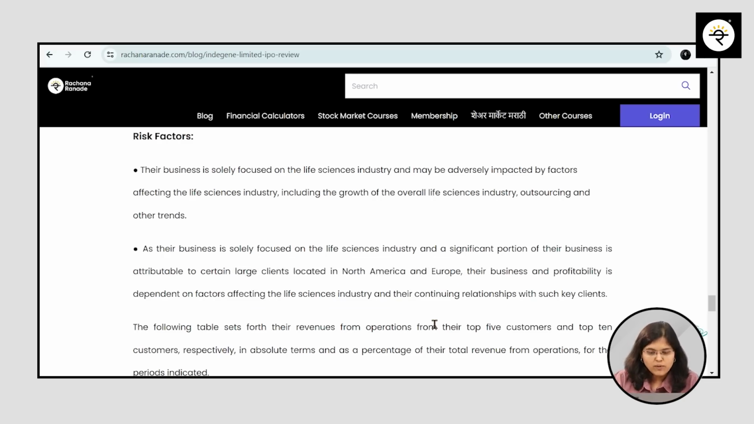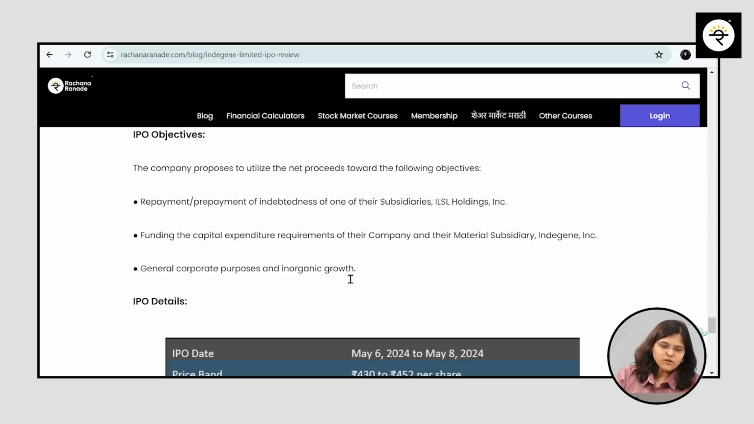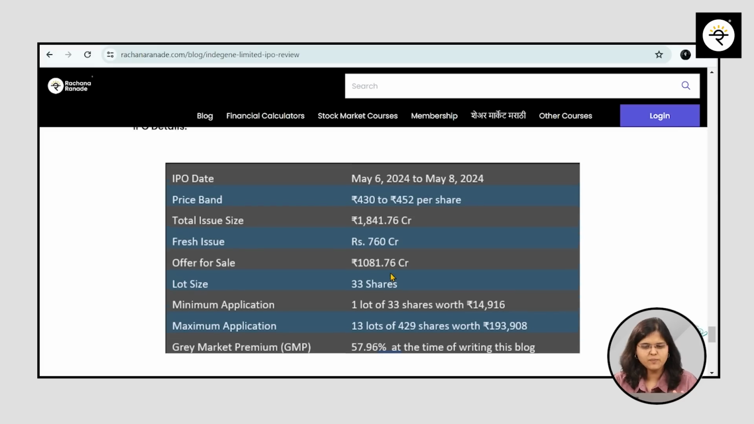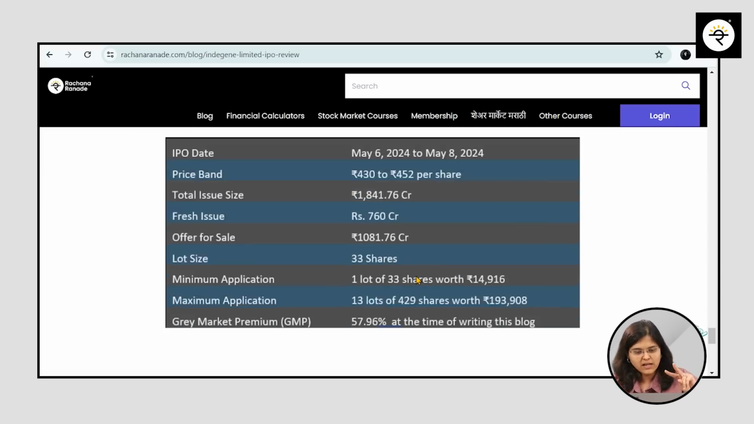One more risk factor they mention is the concentration of clients. The top 10 customers contribute almost 67% of the revenue. Coming to the final point, the IPO objectives are basic: prepayment and repayment of debt, funding capex requirements, general corporate purposes, nothing special. Coming to the IPO details, the IPO opened yesterday, it will close tomorrow, and importantly it's a mix of fresh issue and offer for sale. So I hope the basic points about the IPO are clear.